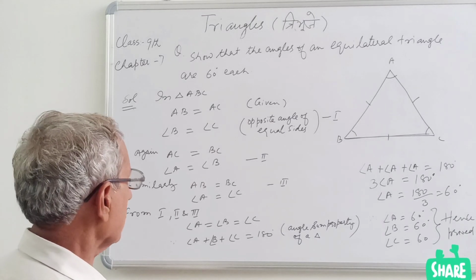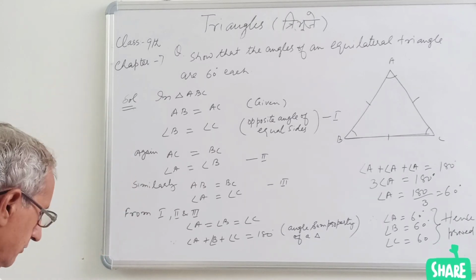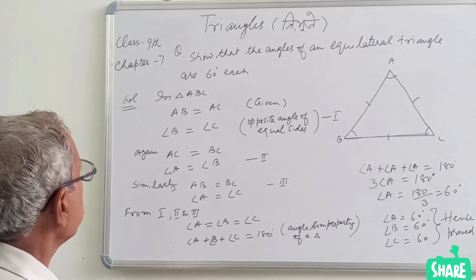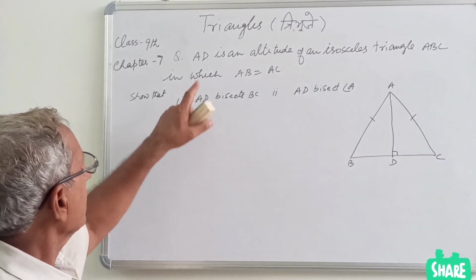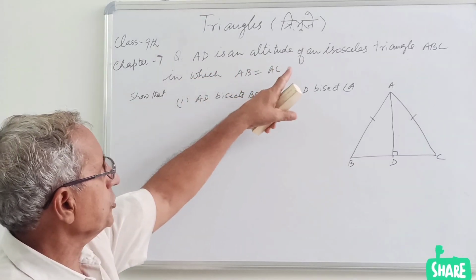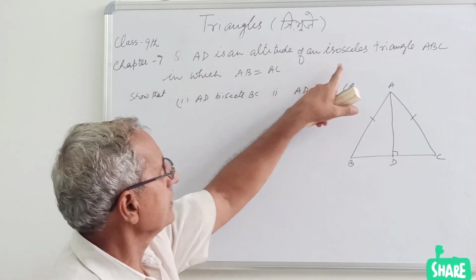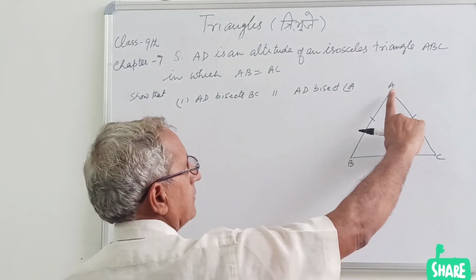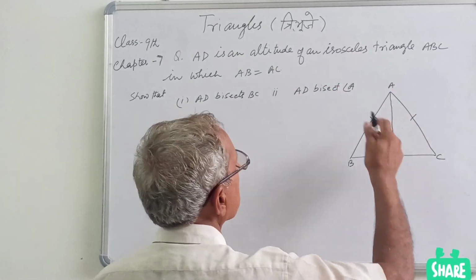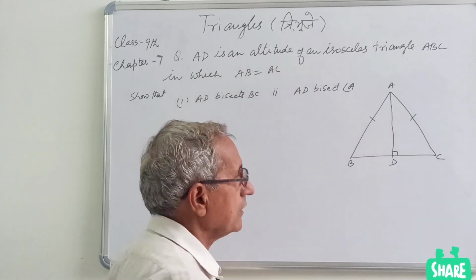So you were asked to prove each of the angles equal to 60 degree. Again, a very simple question. So we will take another question. AD is an altitude of an isosceles triangle. So this side AD, that is the altitude.